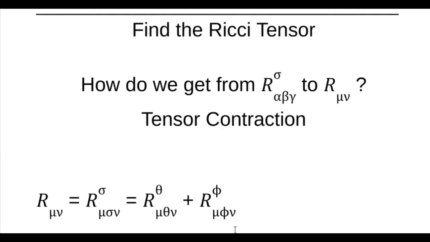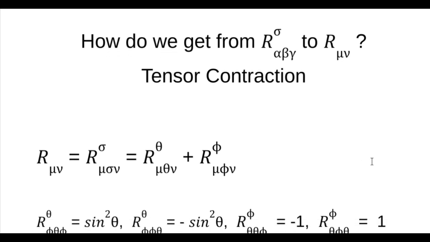To do our tensor contraction, what we're going to do is take a 4-index tensor, change 2 of these upper and lower indexes to the same letter, and that leaves a 2-index tensor because that makes this a summation index, right? Since we only got 2 dimensions, then we only have to be concerned about theta, theta, and phi, phi. Then we do all the permutations of mu and nu, which means in 2 dimensions, there will be 4 of these, right?